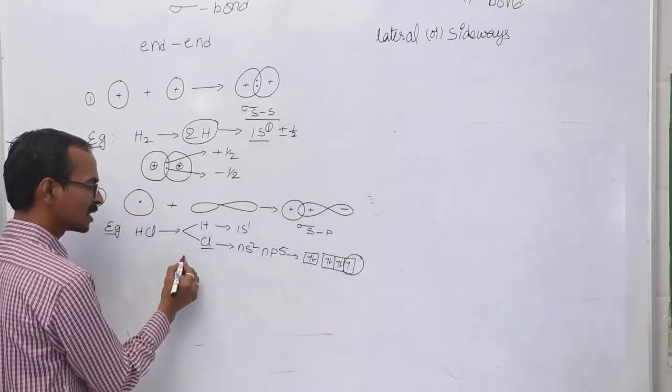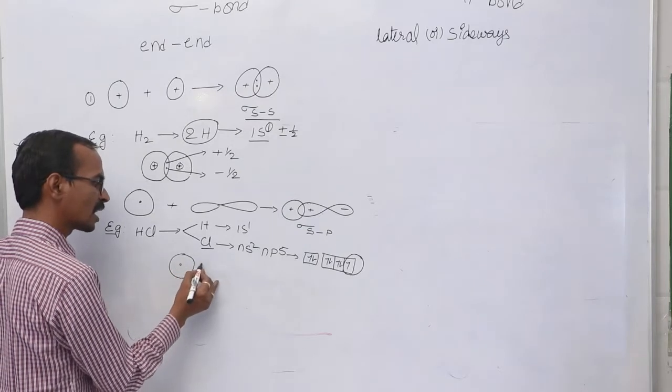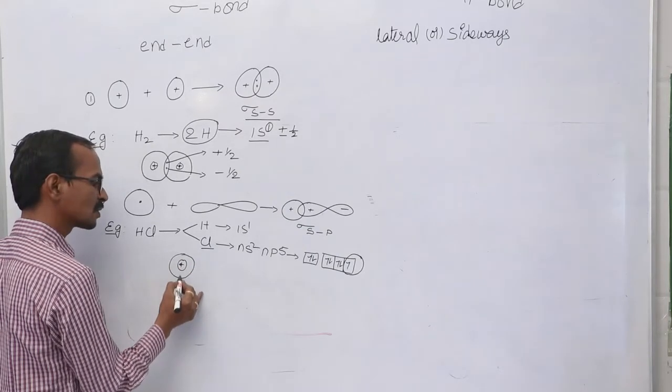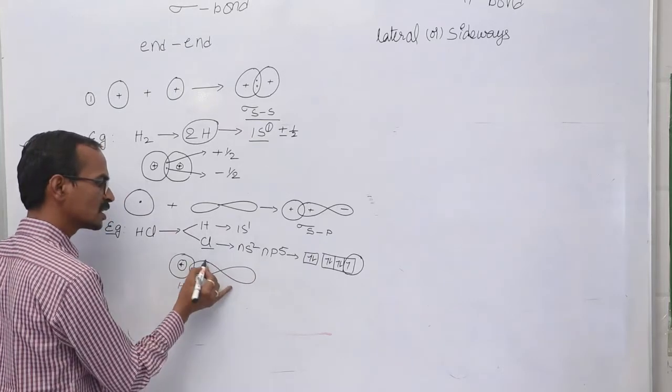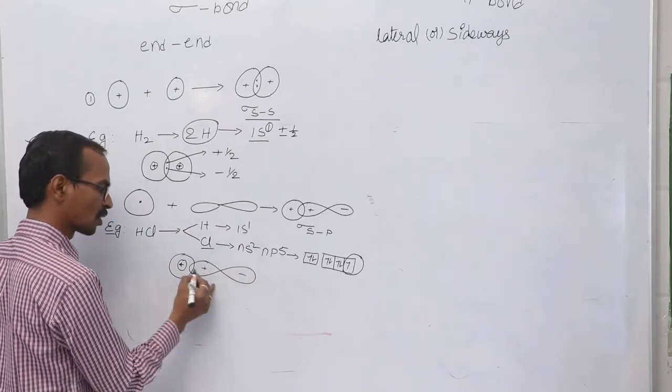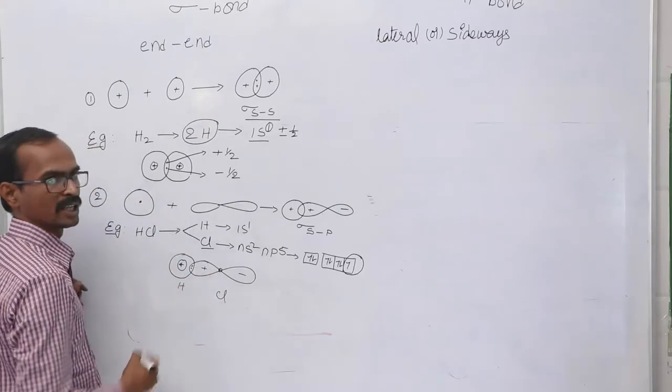So the 1s orbital of the hydrogen atom overlaps with the p orbital of the chlorine which has an unpaired electron to form an HCl molecule.